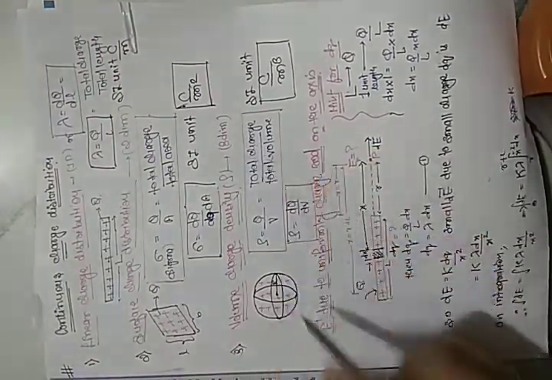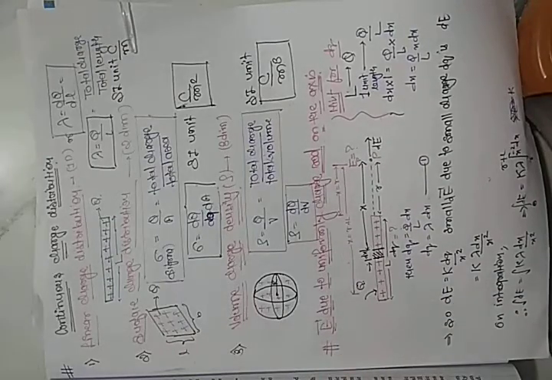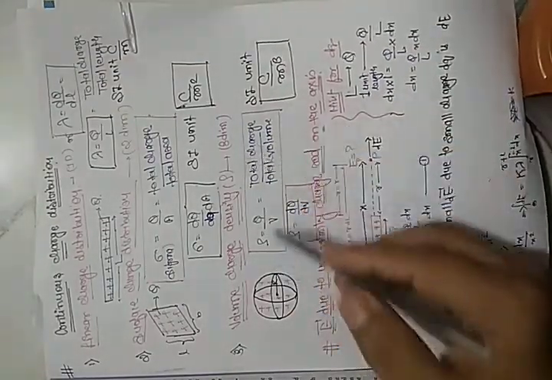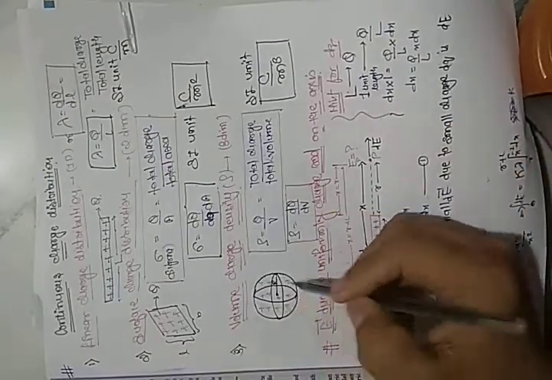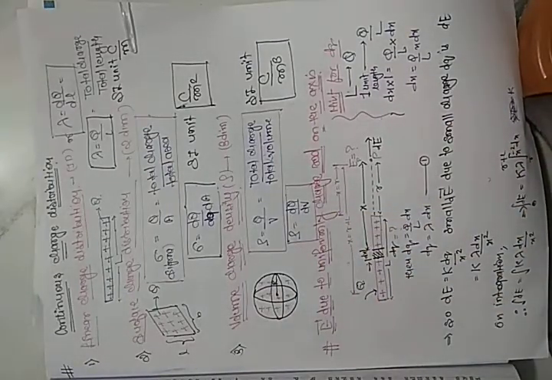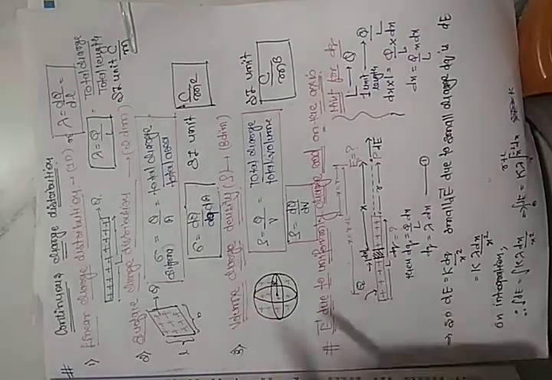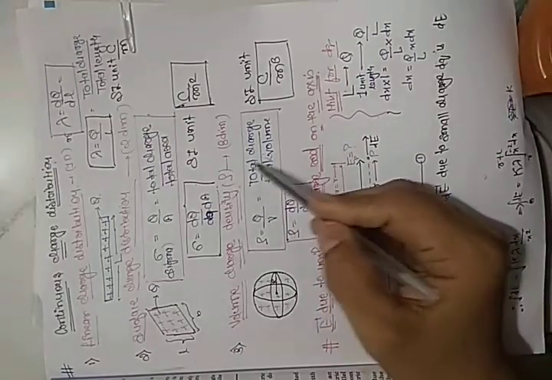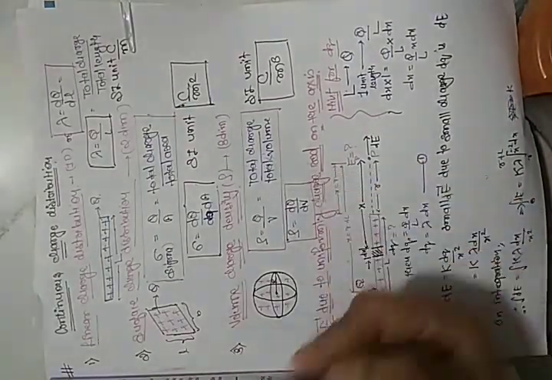Suppose this is a sphere and the sphere is comprised of equal charges. So the total charge on the sphere and its volume matter. Suppose we have a cube, we are able to calculate the volume as length into breadth into height. Now if a sphere is given, the volume of a sphere depends on which kind of object is given and how much total charge is present on the object. So total charge upon total volume is the important term.